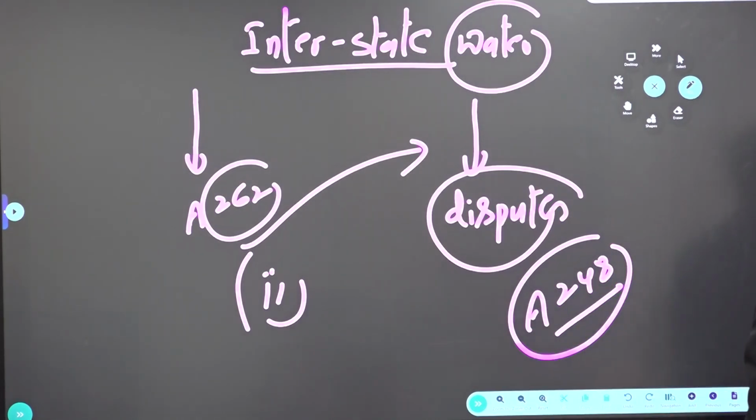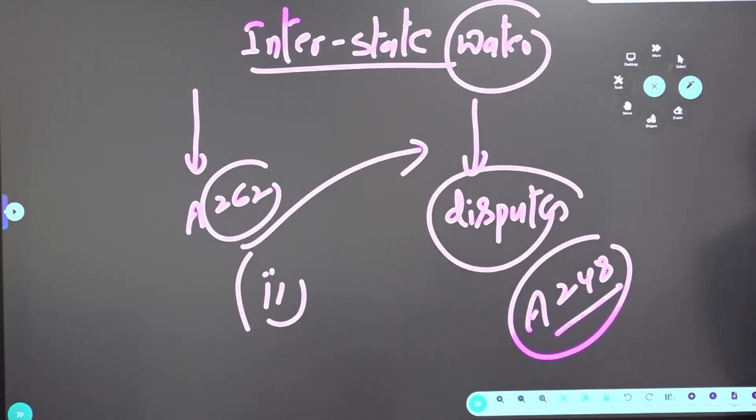No. The surcharges collected at the center need not be shared with the states because they are not part of the divisible pool of taxes as recommended by the Finance Commission. What does it mean? All taxes collected by the center are not shared with the states, only the divisible pool of taxes recommended by the Finance Commission. So surcharges are not part of the divisible pool, meaning the center need not share surcharge with the state.